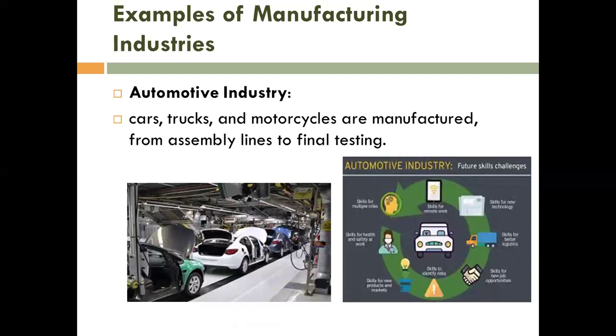They are assembled in one place, but the parts of that car or truck are produced in different places, come together in one place, and are assembled with each other, and the final product comes out. That is the outcome.